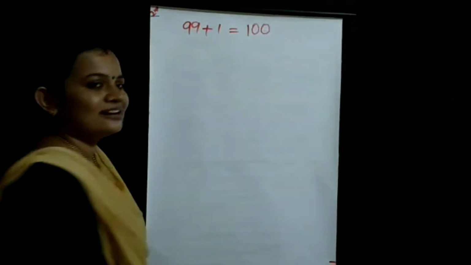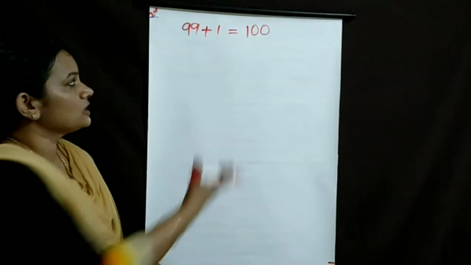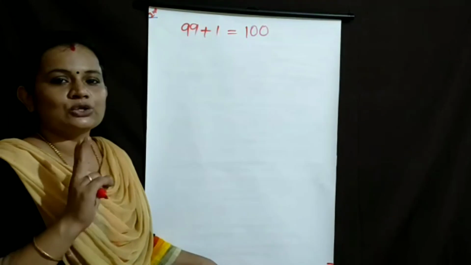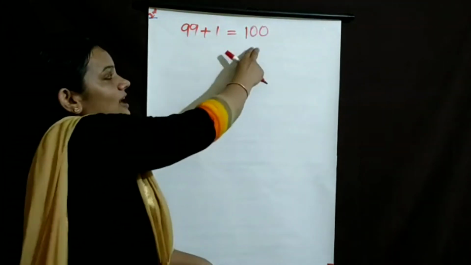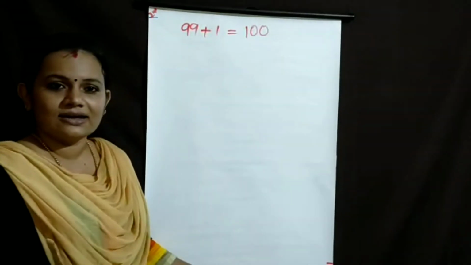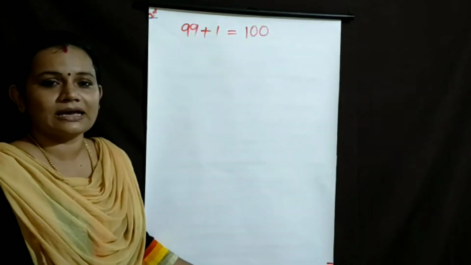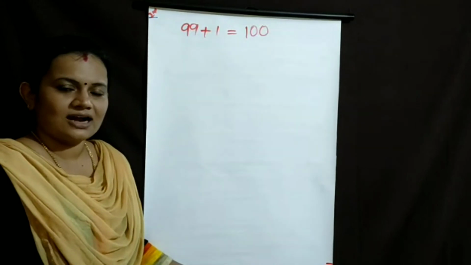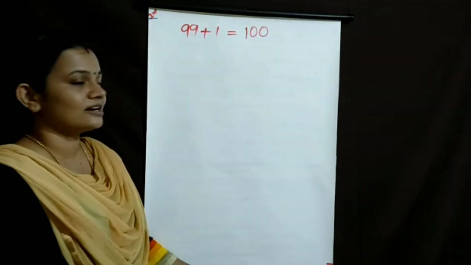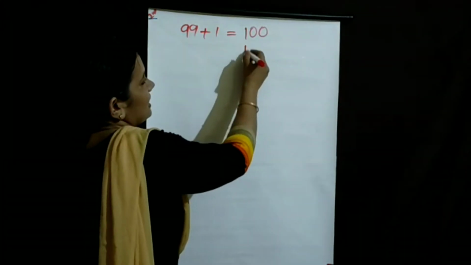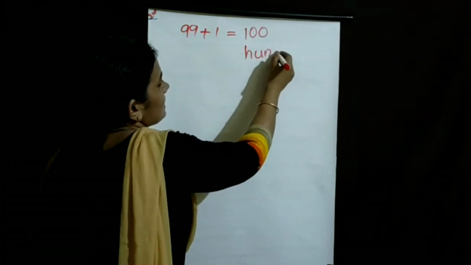That is 100. Do you know how many zeros are in 100? Two zeros. Okay. Then, do you know the number name of 100? Number name means the spelling of 100. Spell the word 100. H-U-N-D-R-E-D.